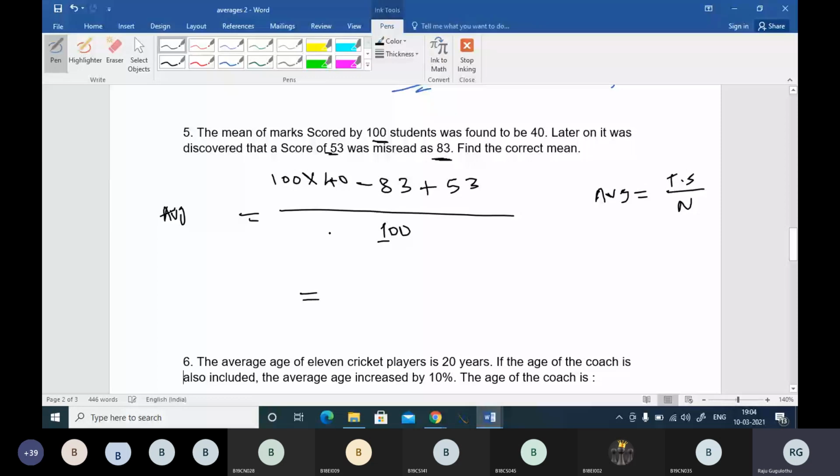But what we are doing, we are writing down whatever changes are given in the question. So this is the total sum of 100 students, minus 1 is misread. So minus 83 you have to do and plus 53 you have to do. Then it will give you the answer.